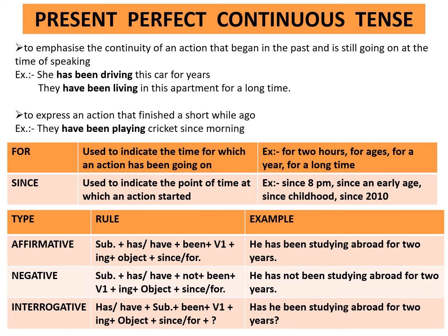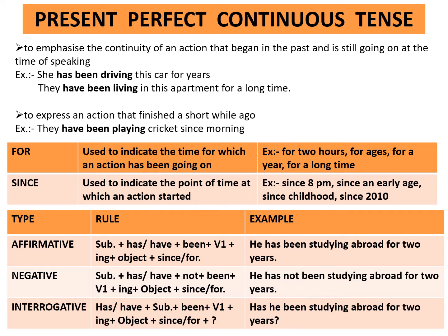Affirmative. Rule is subject plus has/have plus been plus first form of the verb plus ing plus object plus since or for. Example, he has been studying abroad for 2 years. Negative. Rule is subject plus has/have plus not plus been plus first form of the verb plus ing plus object plus since/for. Example, he has not been studying abroad for 2 years.